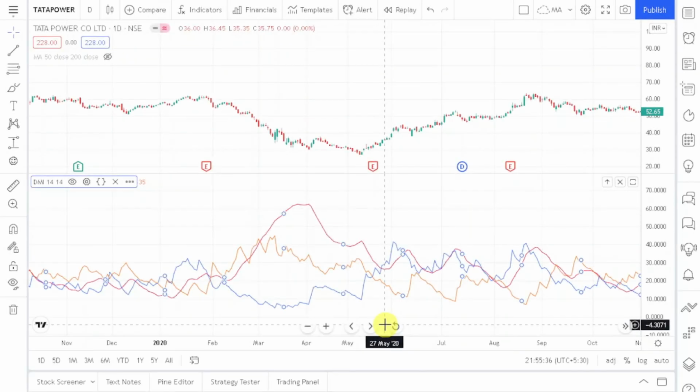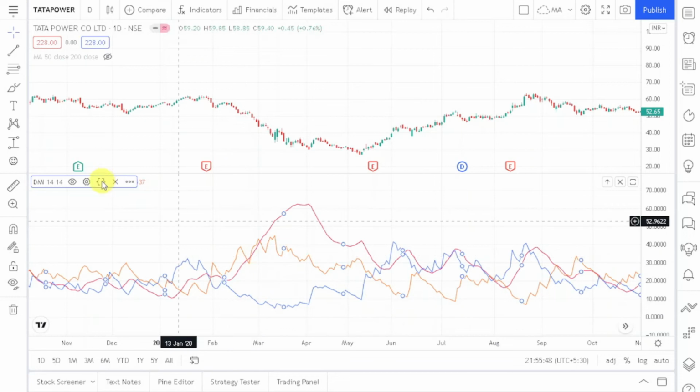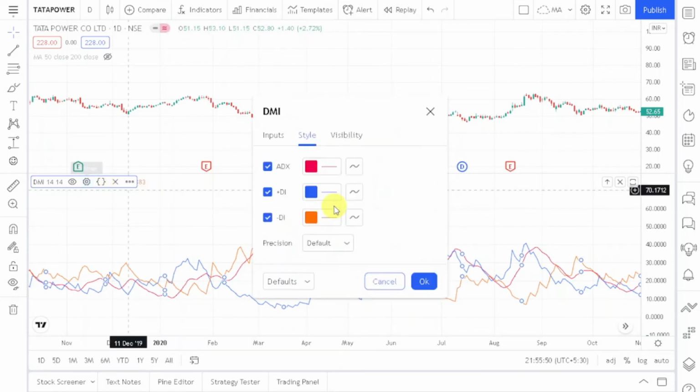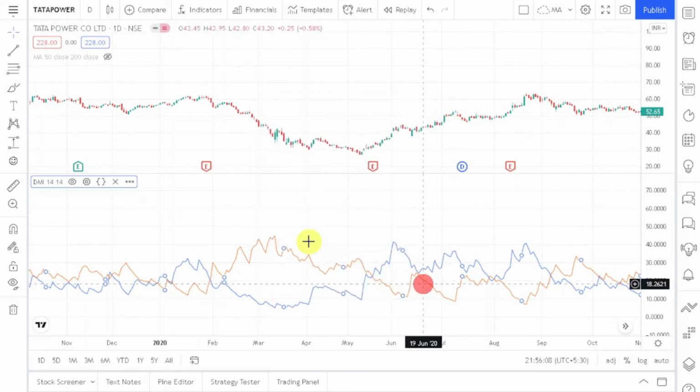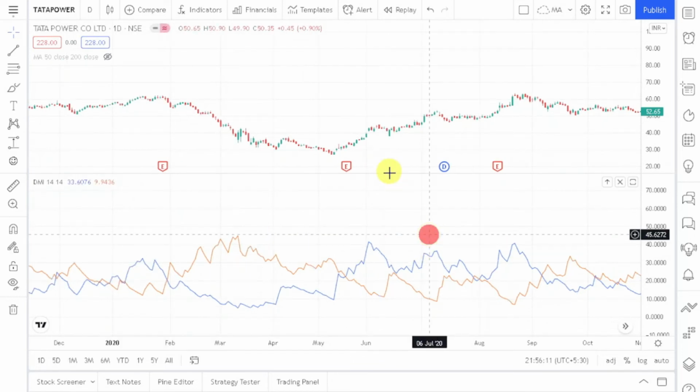So right now I am in TradingView, and you can see that I have put up this directional movement index indicator, and you can see how complicated this indicator is. So let me simplify this thing a little bit more. If I go to settings, then you will see that there are three lines plotted in this indicator. One line is ADX, and the other two lines are part of DMI, which is the directional movement index. So we will first talk about what this plus DI line is and what this minus DI line is. If I just click OK, now you can see that there are two lines.